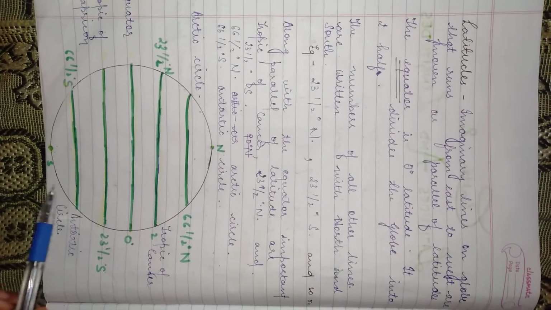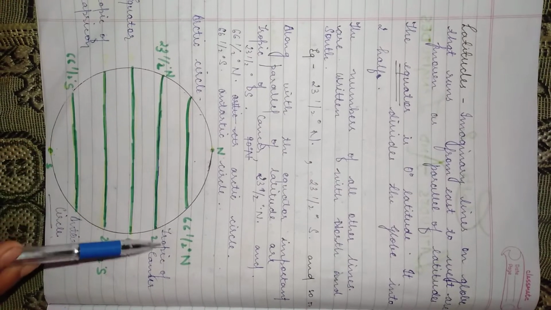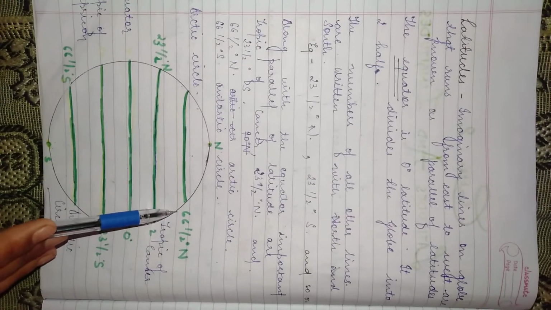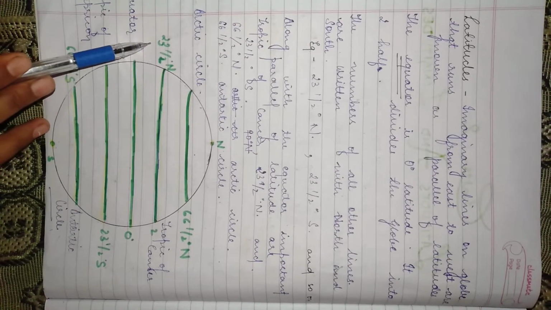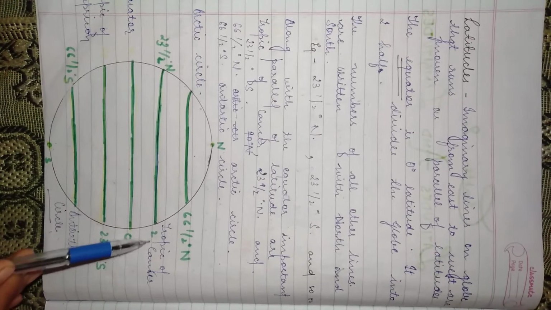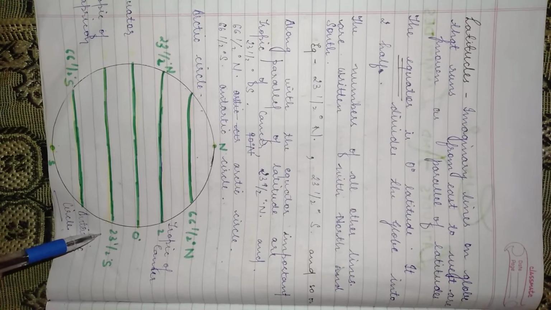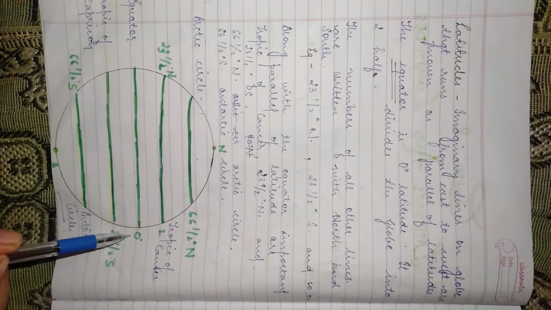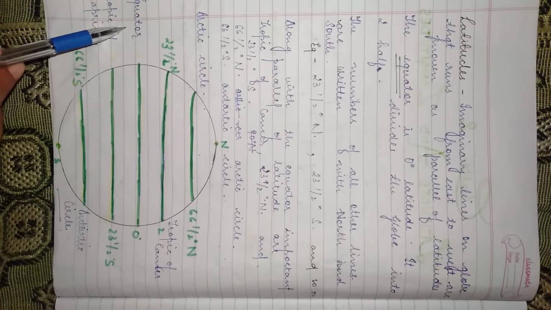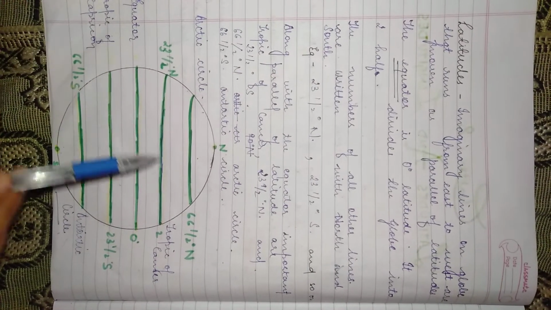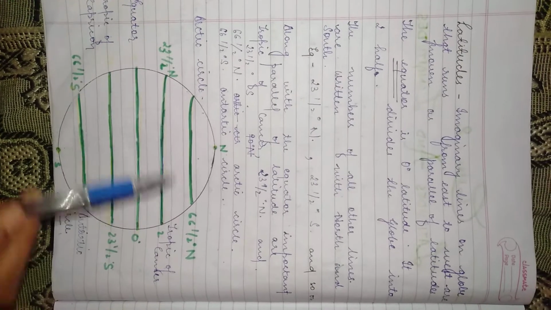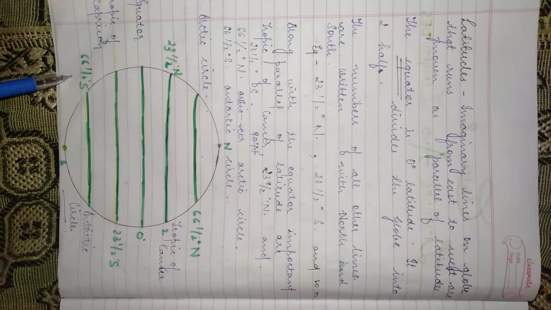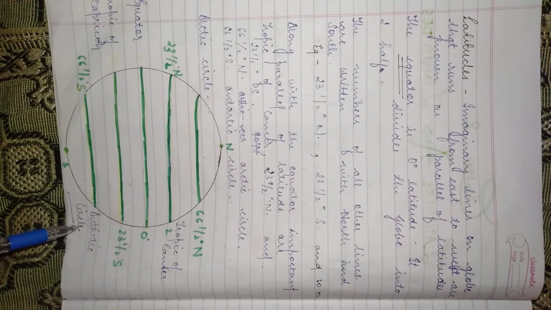The numbers of all other lines are written with north and south. You can see 23 degree north is called Tropic of Cancer, 23 degree south is called Tropic of Capricorn, 0 degree is called the equator, and 66.5 degree north is called Arctic Circle, and 66.5 degree south is called Antarctic Circle.